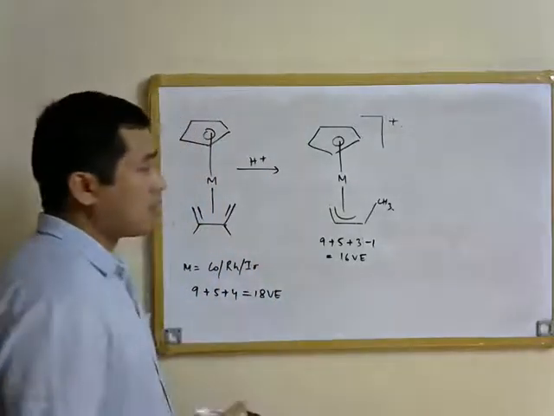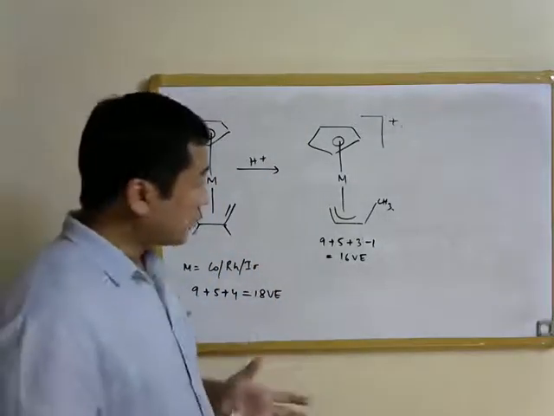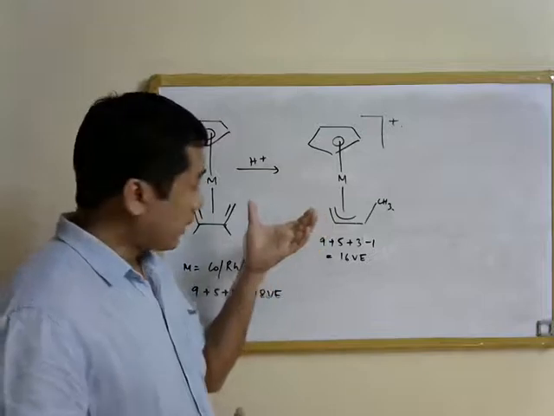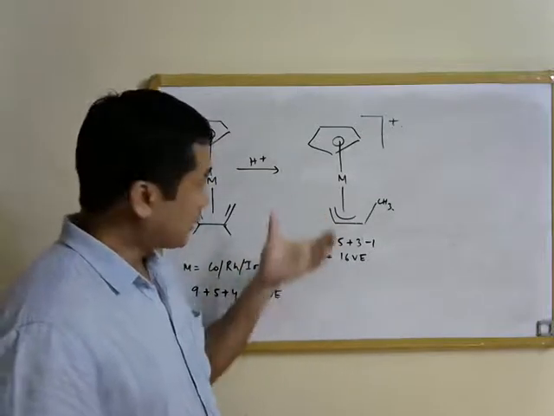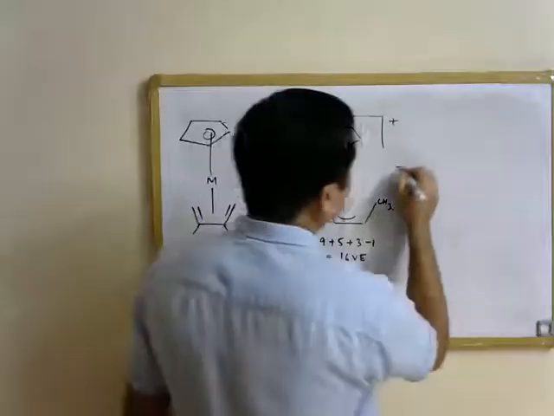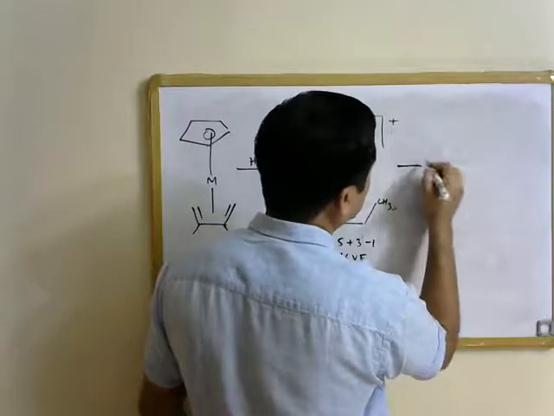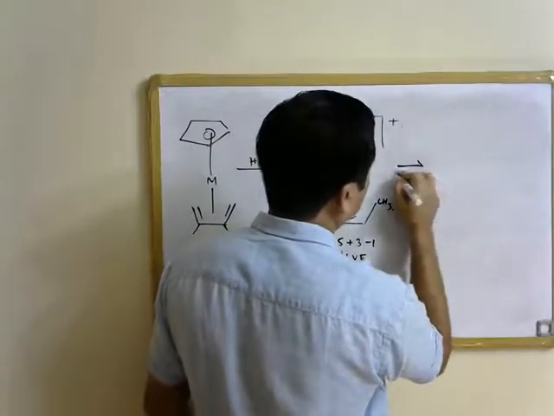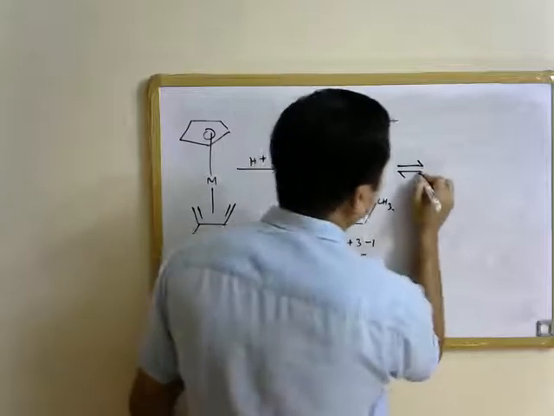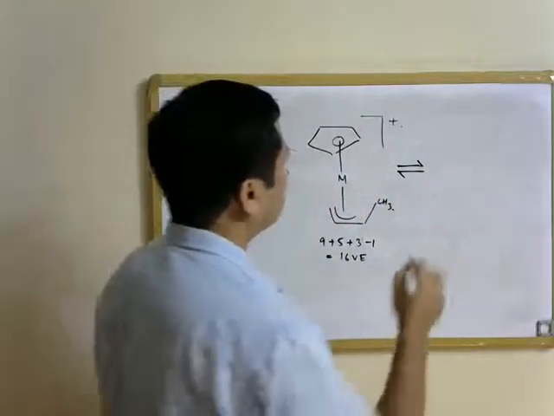So now, in order to compensate for the electron deficiency, what can happen is that this molecule can exist in a different form.